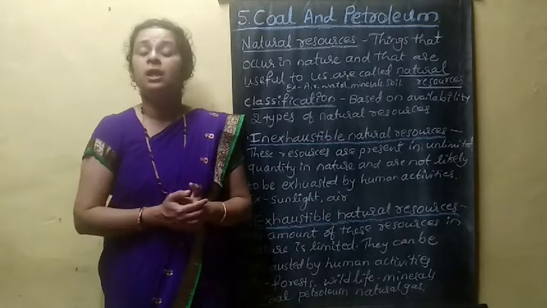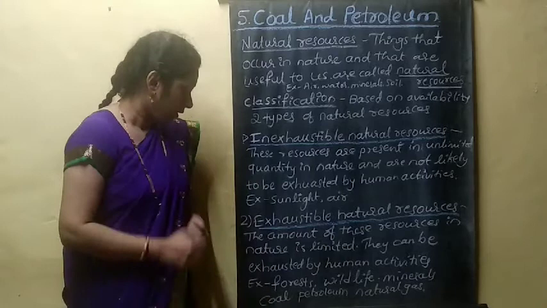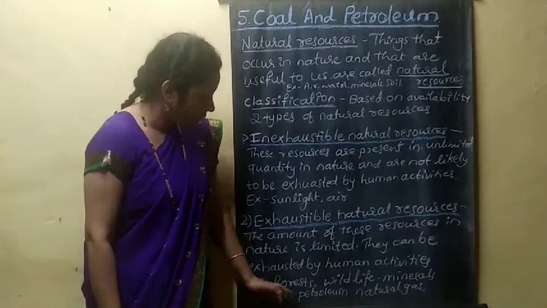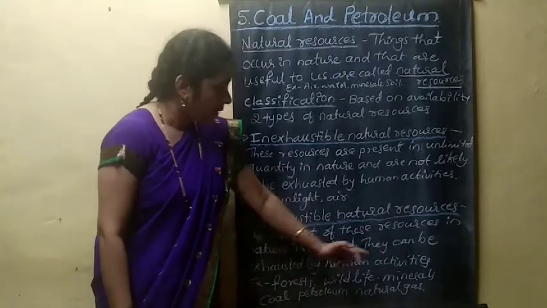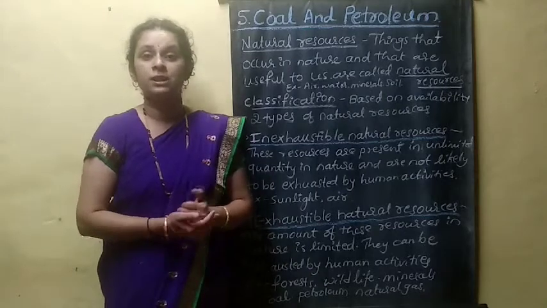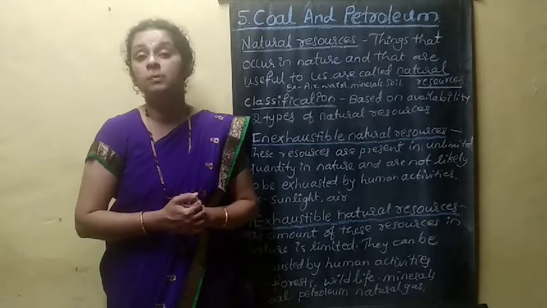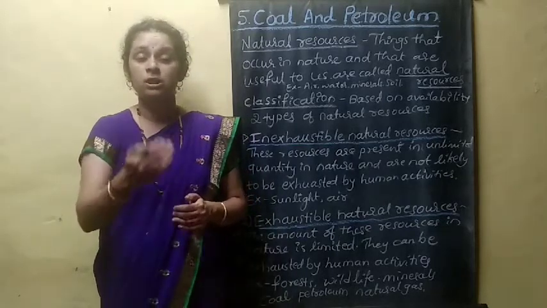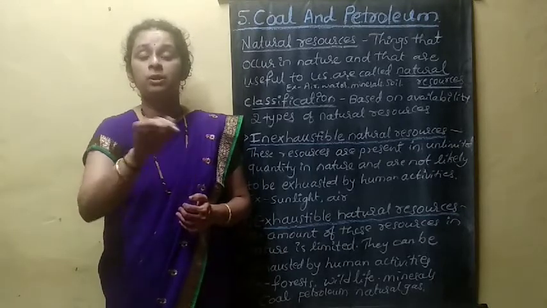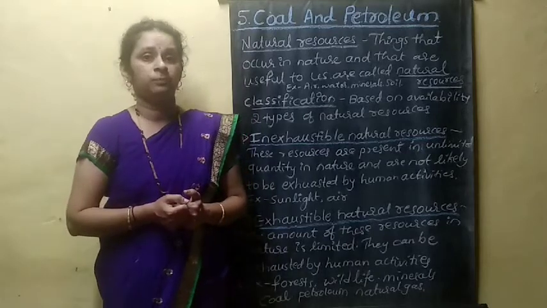You have to use them in a limited manner, then only will they be available for future generations. Examples of exhaustible natural resources are forests, wildlife, minerals, coal, petroleum, natural gas. Exhaustible means it will be exhausted by continuous usage. Inexhaustible means it will not be exhausted by the continuous use of human beings.